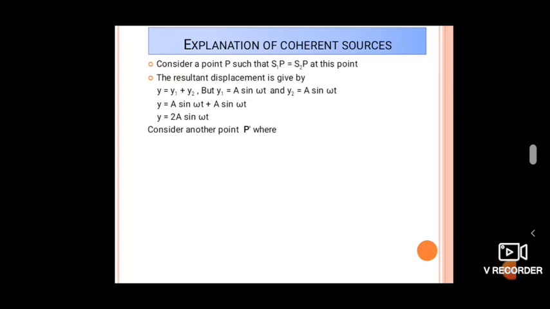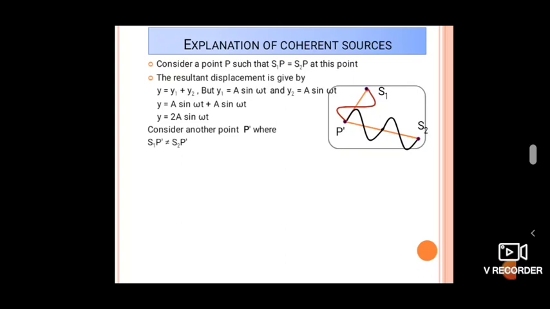Similarly, consider one more point, P dash, where, as you observe in the figure, S1P dash is not equal to S2P dash. S2P dash is greater than S1P dash. Therefore, I can write S2P dash minus S1P dash equals lambda. Lambda means one full wavelength.